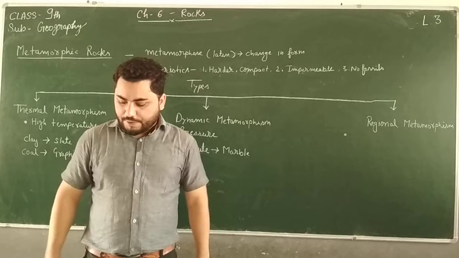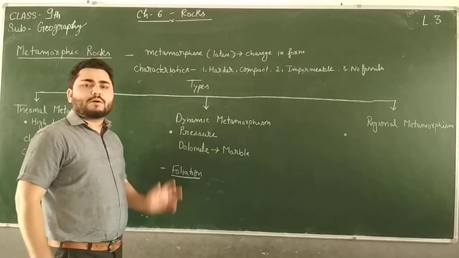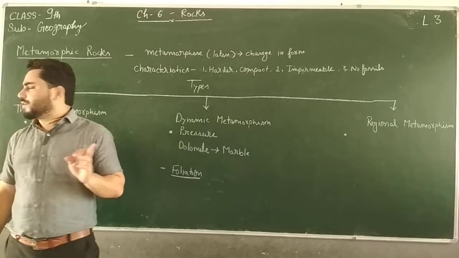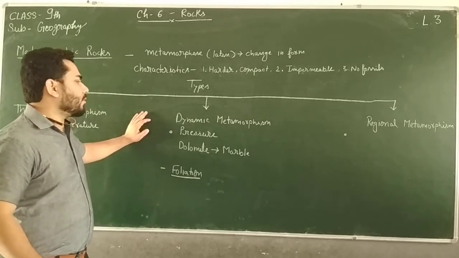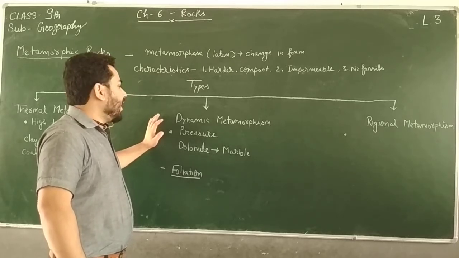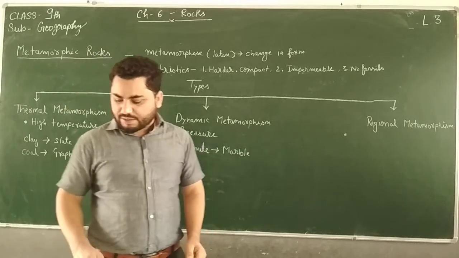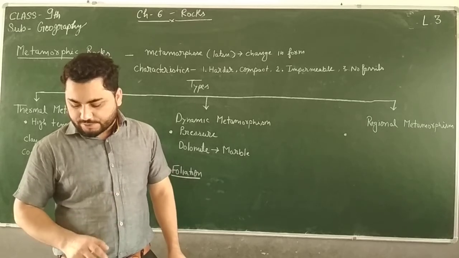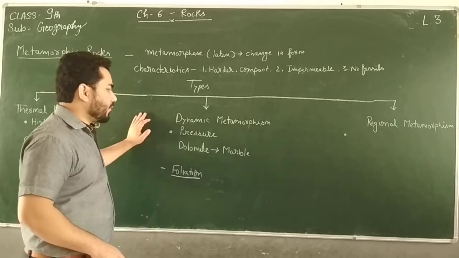Then after that we have dynamic metamorphism. Dynamic metamorphism is associated with pressure. So when an original rock changes its form because of pressure, that type of metamorphism is called dynamic metamorphism. Dynamic metamorphism occurs when the transformation takes place mainly because of pressure at a great depth within the earth's crust. Okay, so that is dynamic metamorphism.